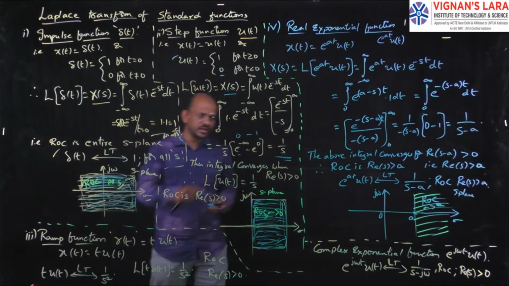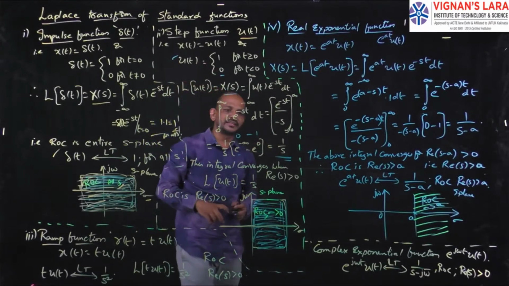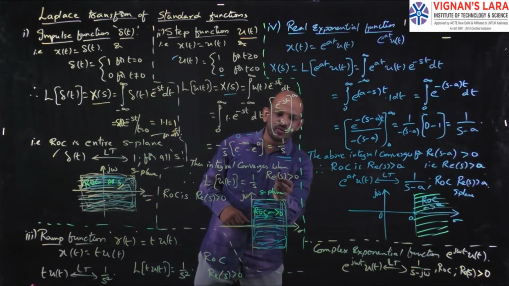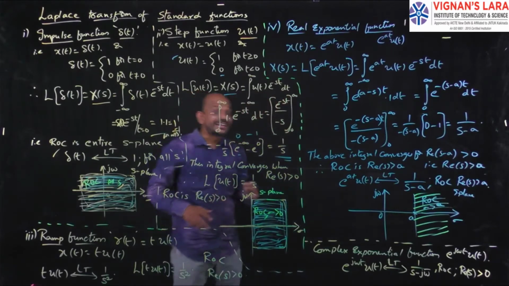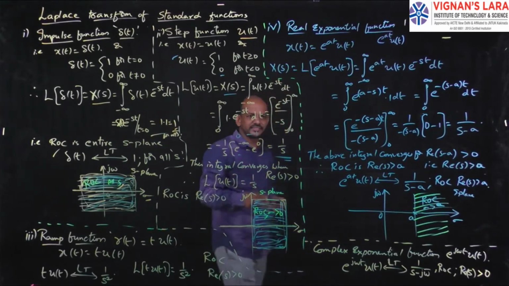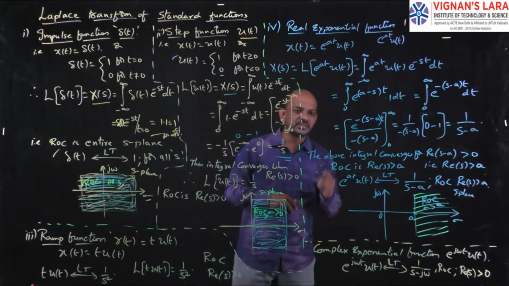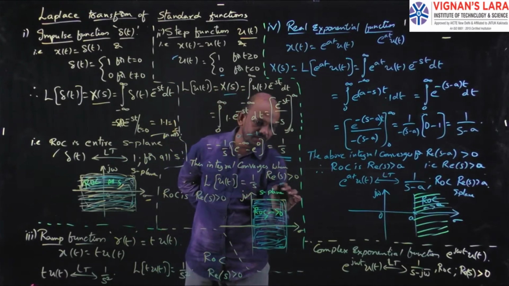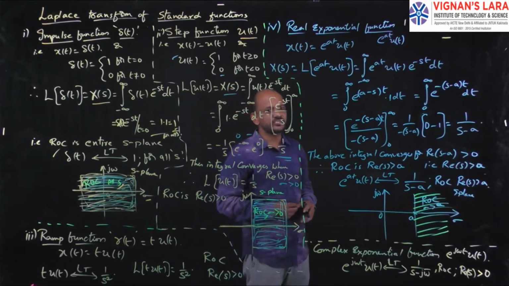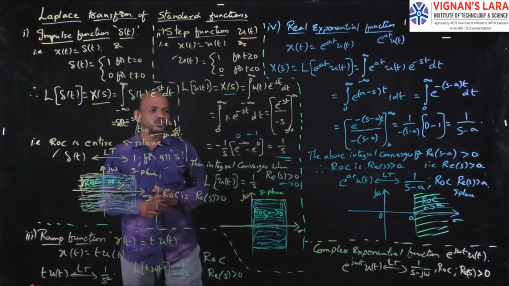Clear? So finally I got the Laplace transform of the unit step function is 1 by s, and this integral converges when the real part of s is greater than 0. Actually, s is nothing but sigma plus j omega, and the real part is sigma. When sigma is greater than 0, the integral will converge. For all the remaining values, the integral does not converge and we don't get the Laplace transform.